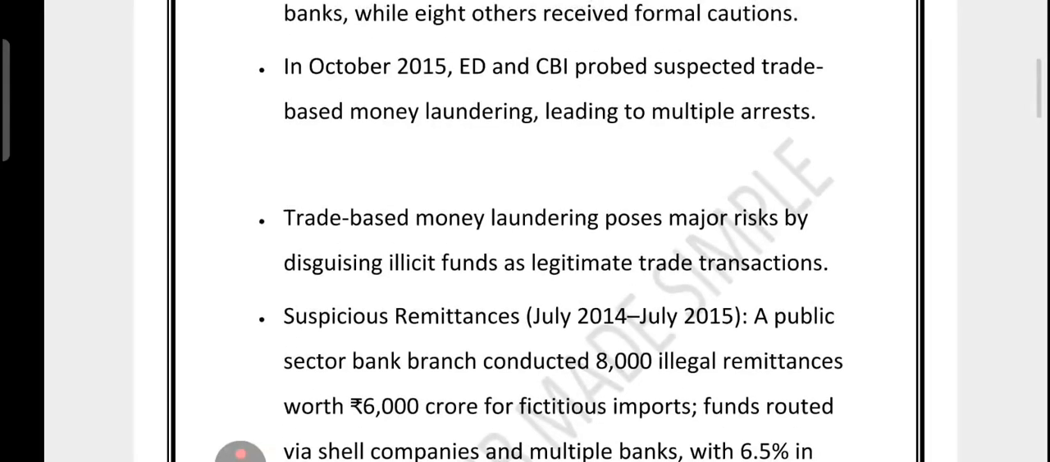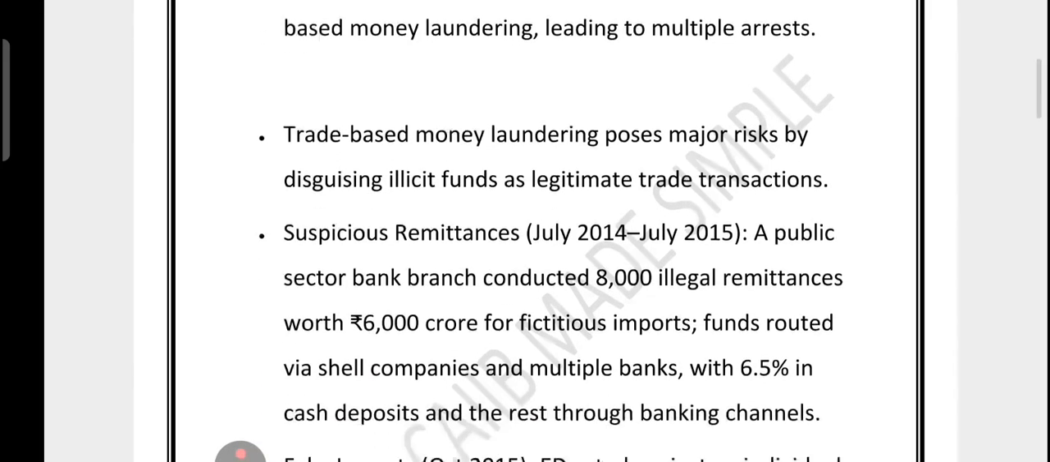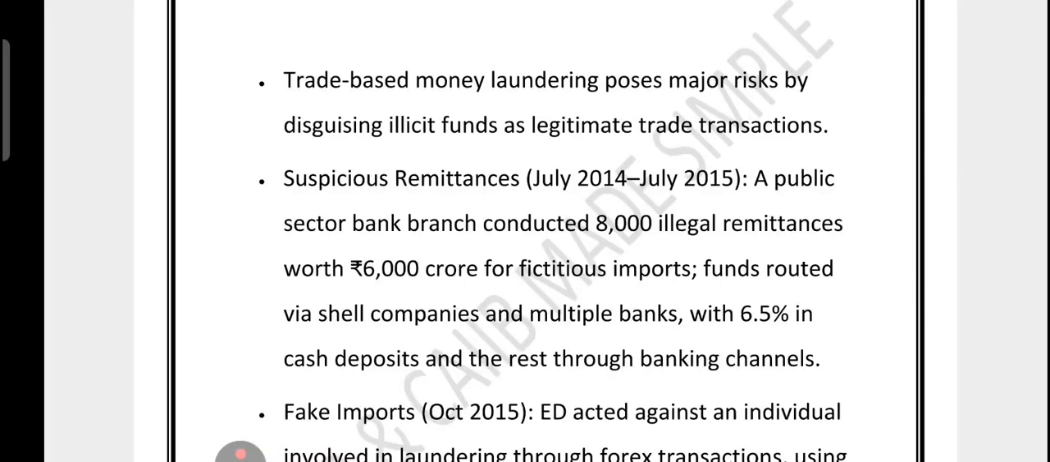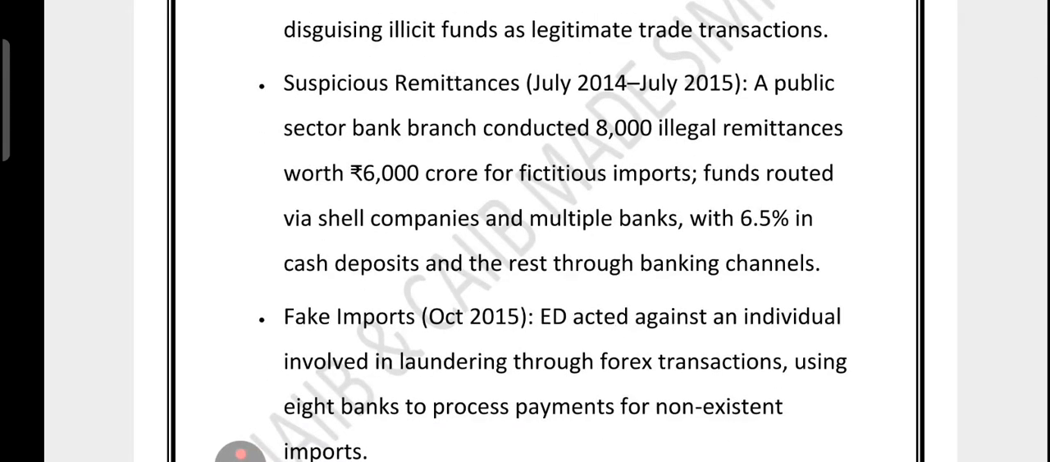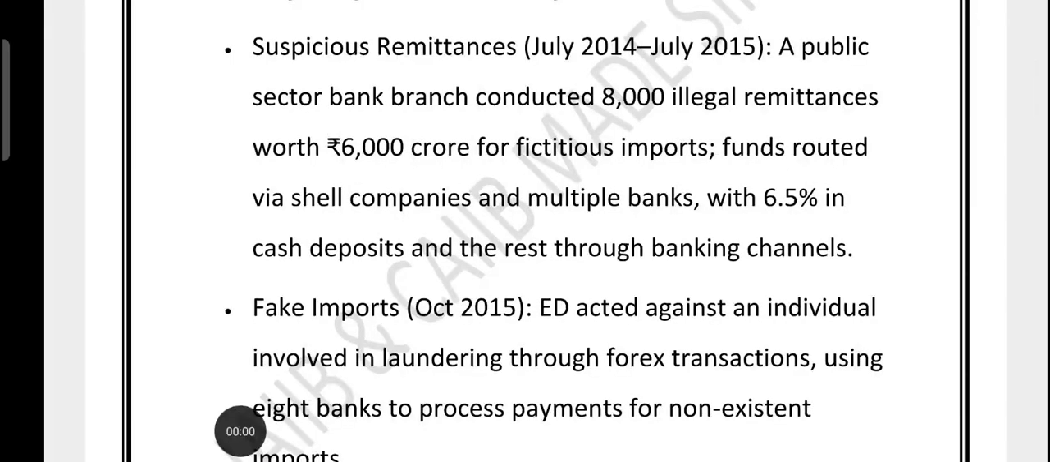And in October 2015, ED and CBI probed trade-based money laundering and arrests were made. Now friends, trade-based money laundering is one of the most dangerous forms of financial crime because it hides dirty money inside what look like normal trade transactions. Between July 2014 and July 2015, what happened? The excuse was import, but the reality was that the import did not exist.